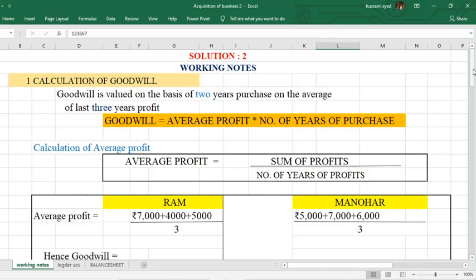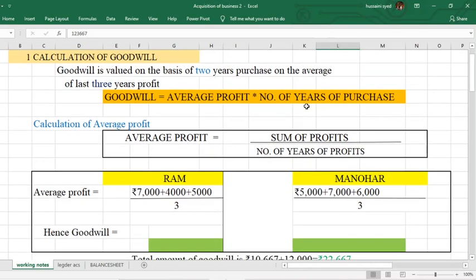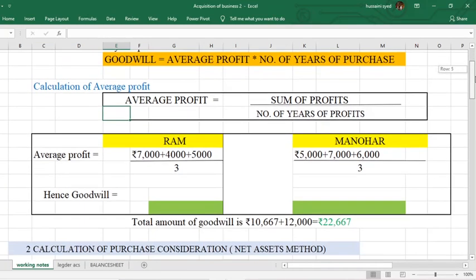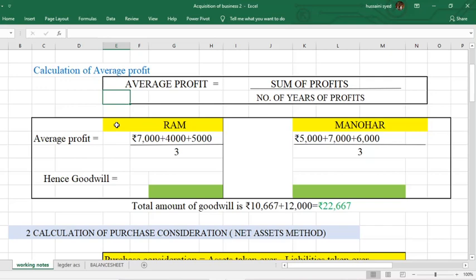We'll start with working notes. First, calculate goodwill. Goodwill is to be valued on the basis of 2 years purchase on the average of the last 3 years profit. The goodwill formula on the basis of the average profit is goodwill equals average profit into number of years of purchase. Number of years of purchase will be given to you in the question. Average profit you have to calculate using this formula. Calculate average profit separately for Ram and for Manohar.